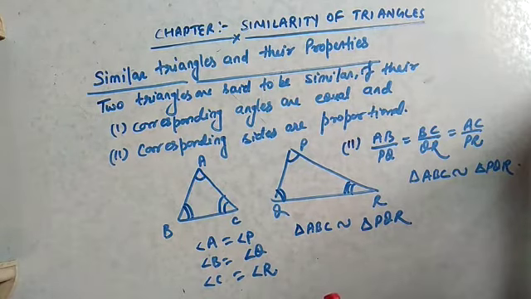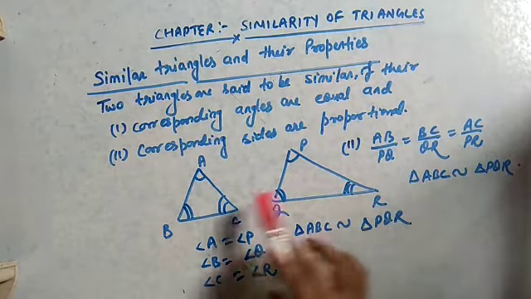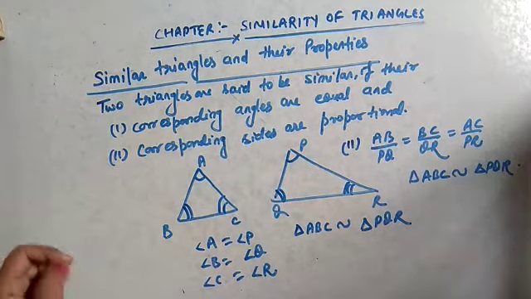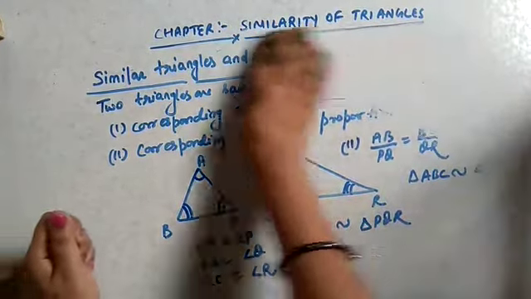Okay, so whenever we have two triangles whose all three angles are equal to each other, then they are similar. Or if their sides are in ratio, then also they are similar to each other. So based on this, we have one theorem that is very important as per the CBSE board. Let us discuss that theorem, the basic proportionality theorem, or we can say Thales theorem also. Either we will say Thales or basic proportionality theorem.